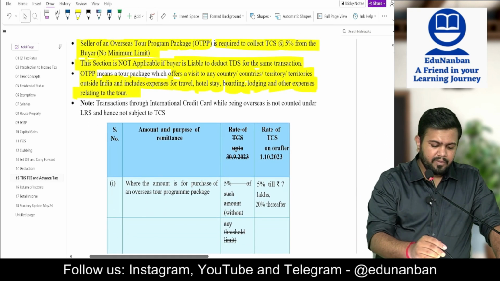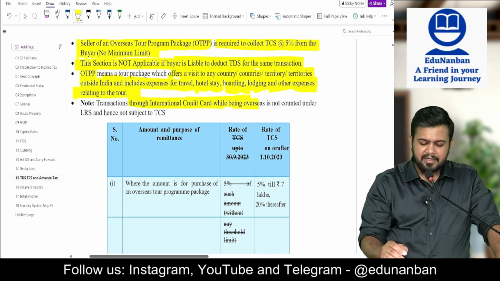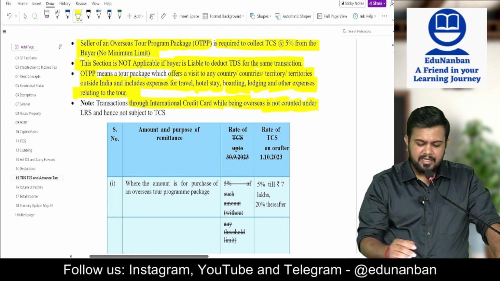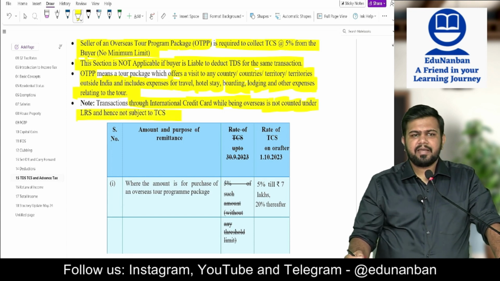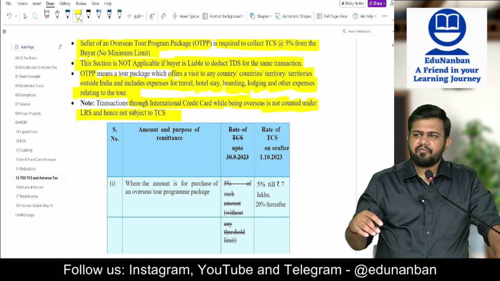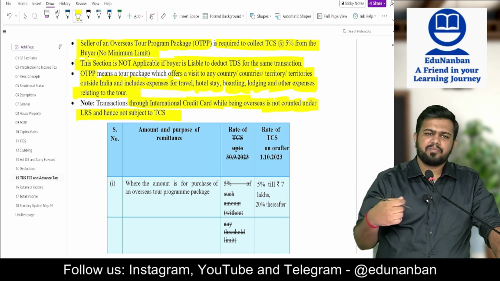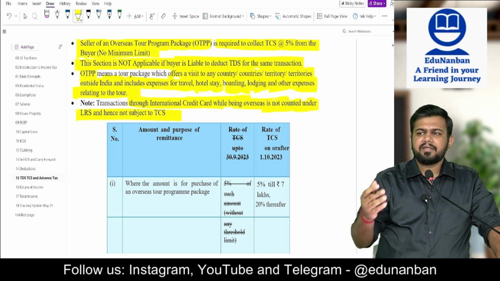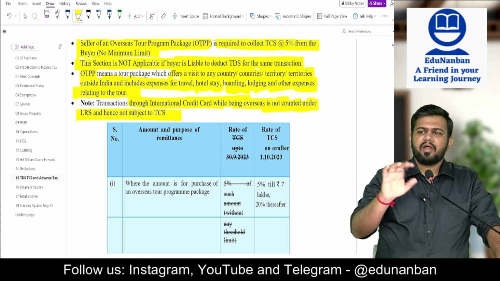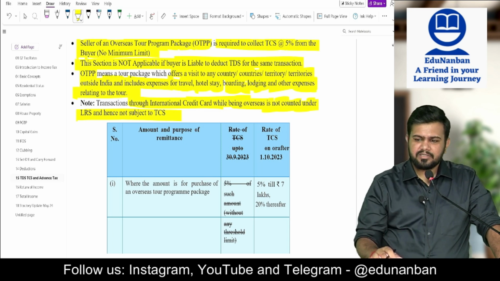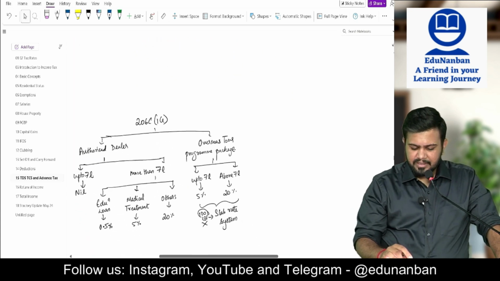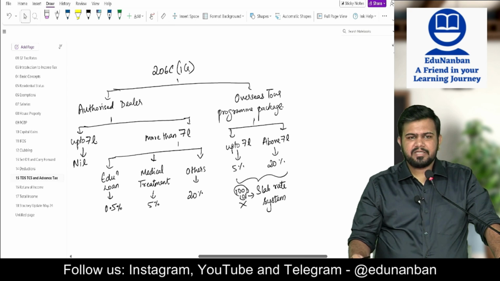Next, transactions through an international credit card while being overseas are not counted under LRS and not subject to TCS. So if you go outside India and you swipe the credit card, then on such credit card transactions, the bank will not collect TCS. That is not subject to TCS. Now let us see on what value TCS will come.